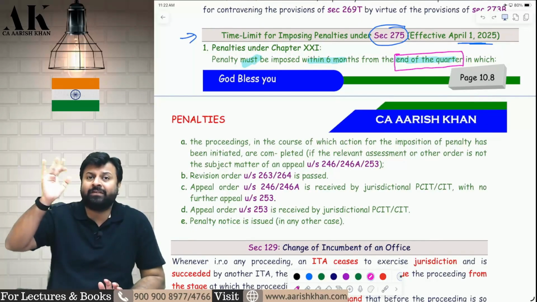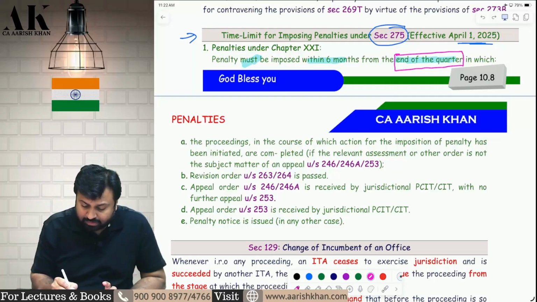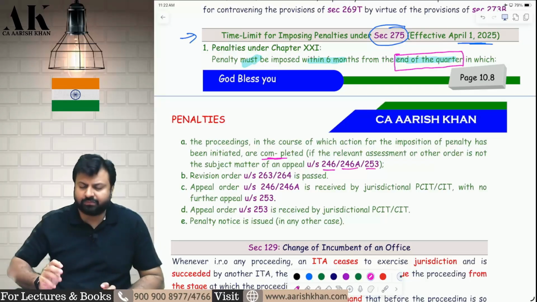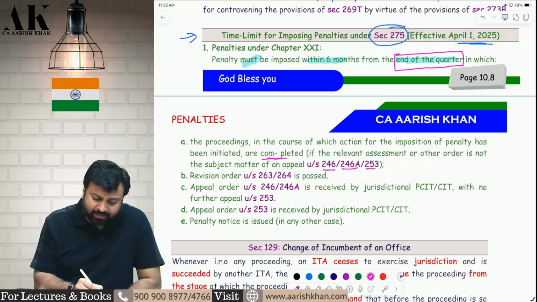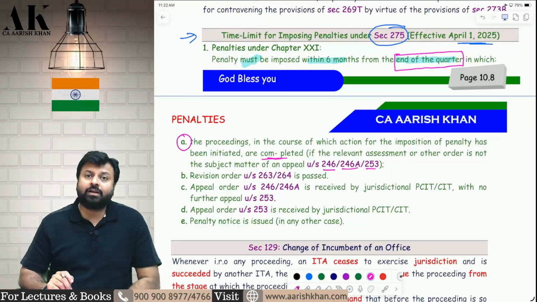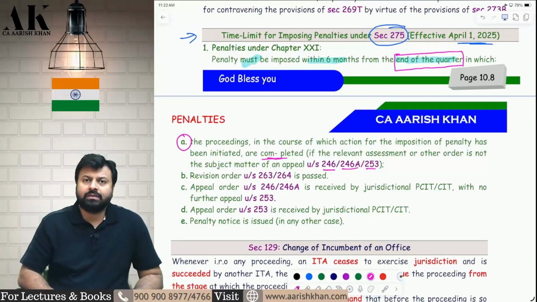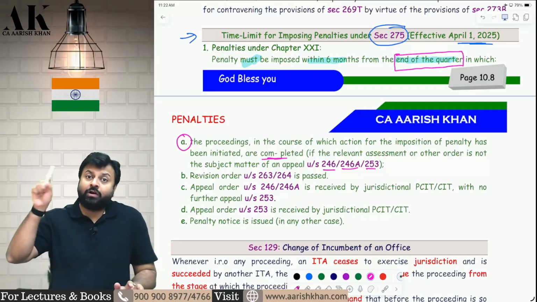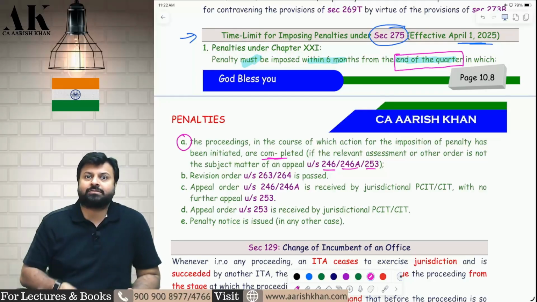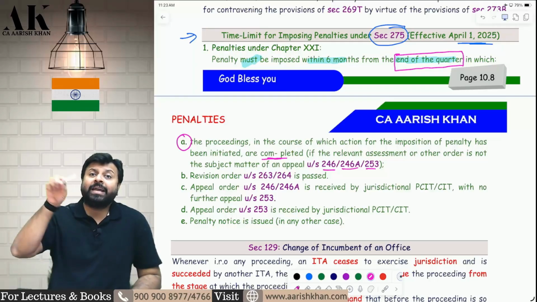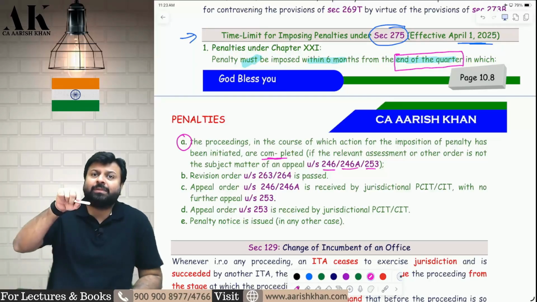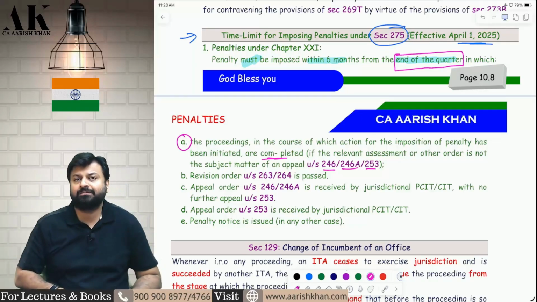Now you need to check the events in which the proceedings in the course of which action for imposition of penalty has been initiated are completed, if the relevant assessment or other order is not subject matter of appeal under 246, 246A or 253. See how penalty is imposed by the AO. Penalty is imposed by the AO because the AO would have found some undisclosed income during the assessment. So whenever the AO will pass the assessment order, within 6 months from the end of that quarter,